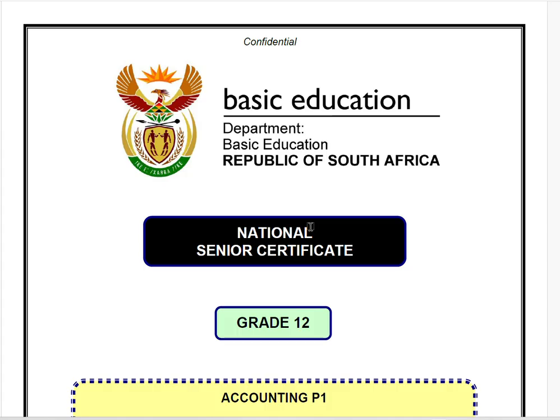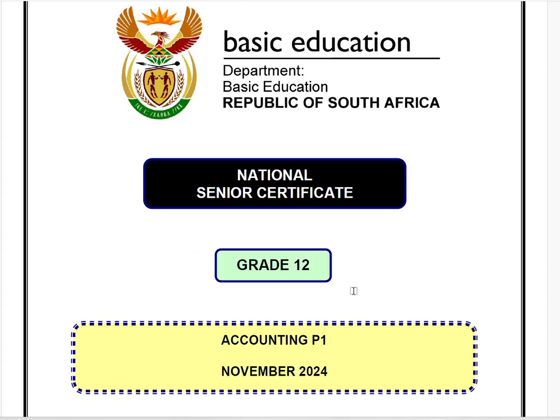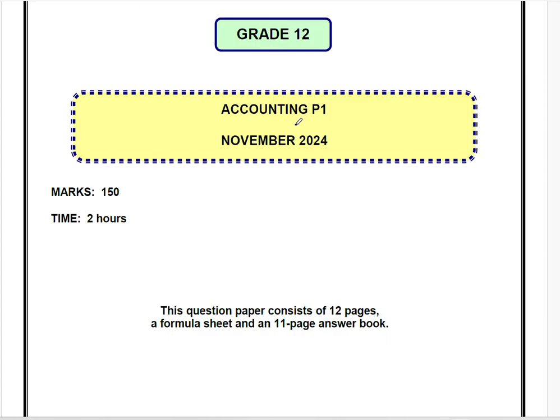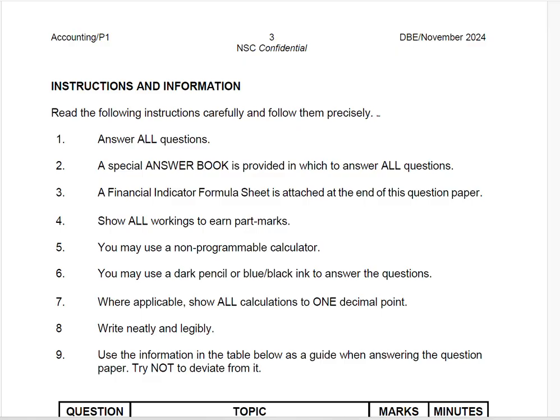So the first thing that we'll start with, we'll look at the instruction as well as the guide in terms of how your paper layout is going to look like. The paper that you're writing is 150 marks and you're expected to spend 2 hours of your time to complete the paper. We're going to start with instruction and information.